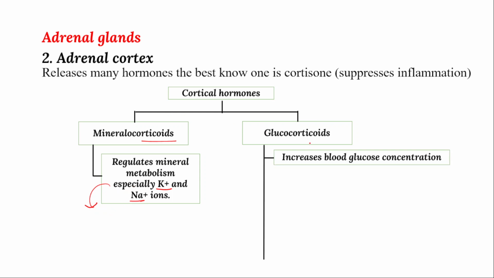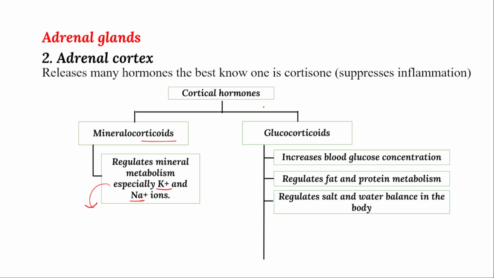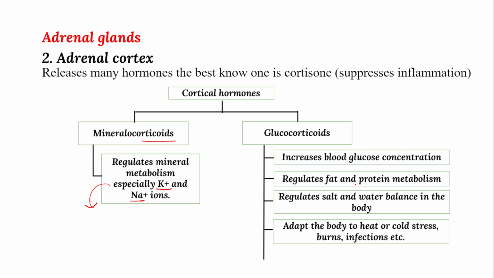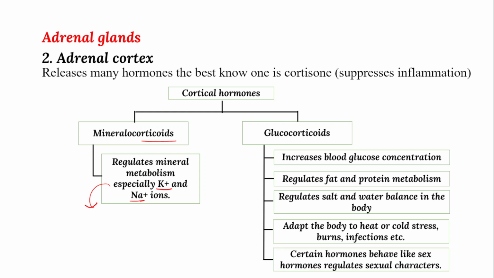The next one is called glucocorticoids. These glucocorticoids will increase the blood glucose concentration, regulate fat and protein metabolism, regulate salt and water balance in your body, adapt the body to heat and cold stress, and some hormones also give out the secondary sexual characters.